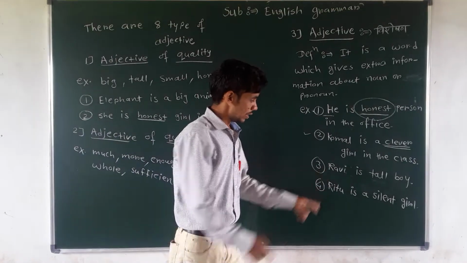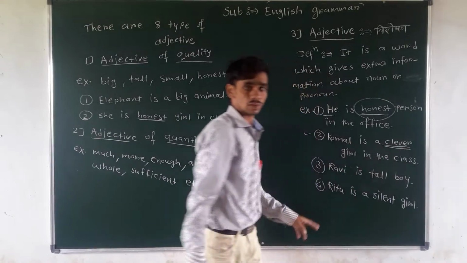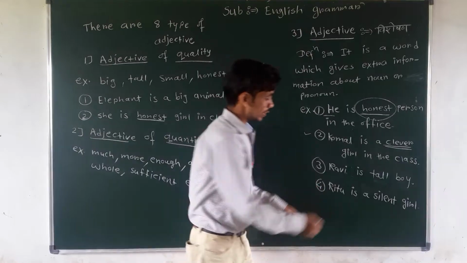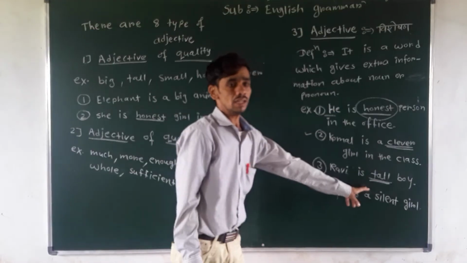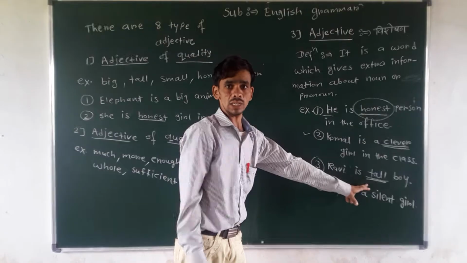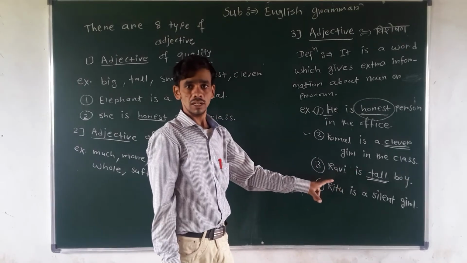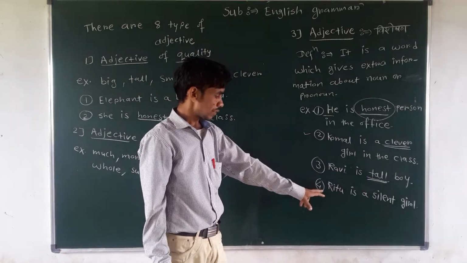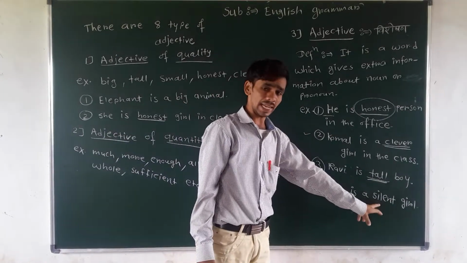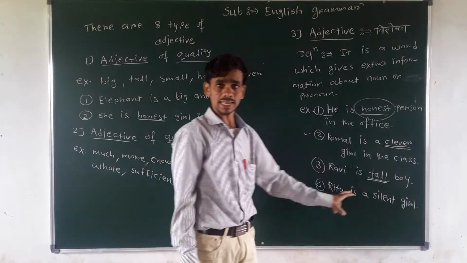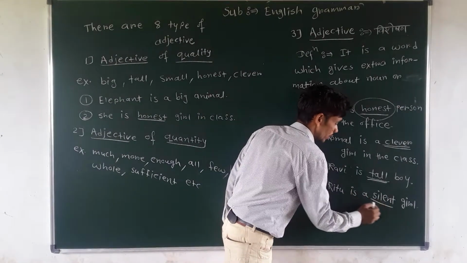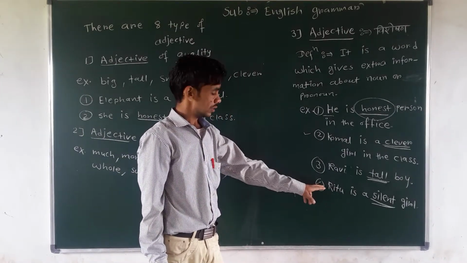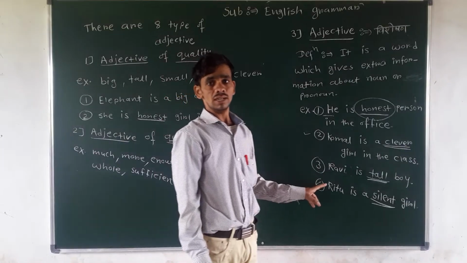Understand? Third example, Ravi is a tall boy. Now how is Ravi? Ravi is tall. That's why about Ravi, this word tall gives extra information. So it is also an adjective. Now next one, Ritu. Ritu is a silent girl. So which word? This word silent indicates more information about Ritu. That's why it is also an adjective.